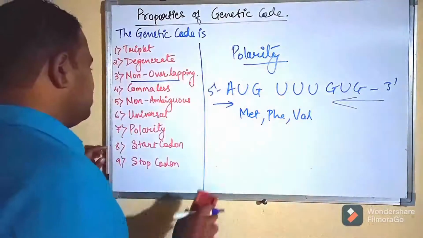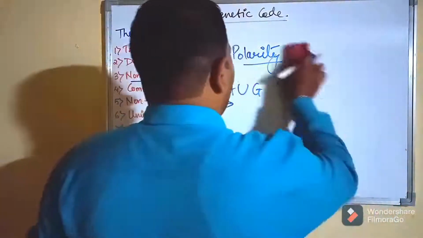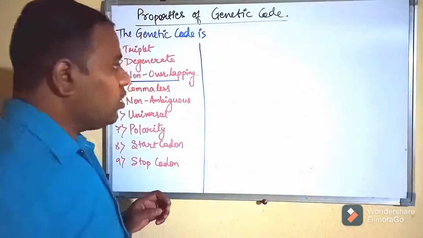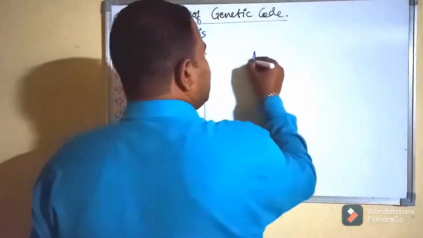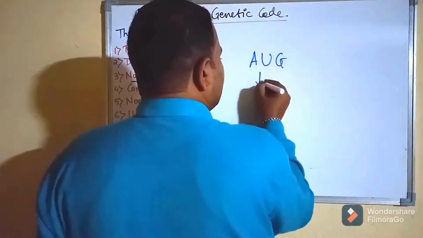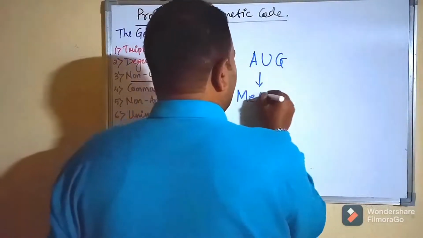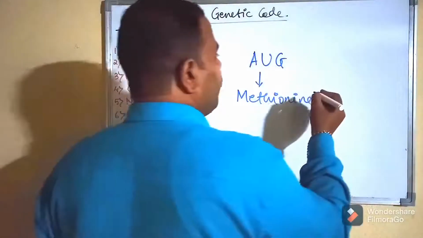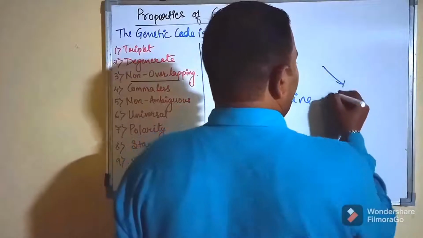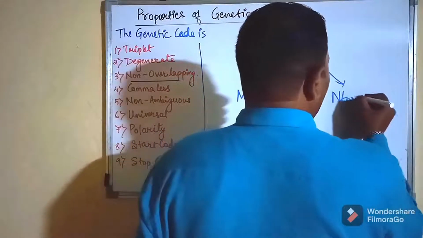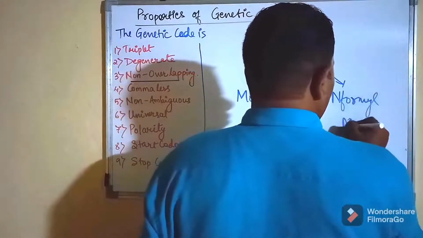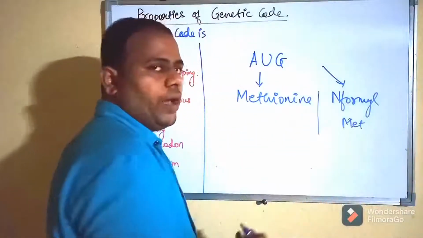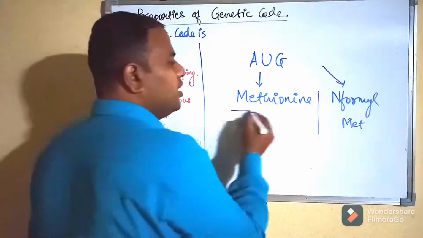Now let's see the next property, that is the start codon. Normally the codon AUG acts as a start codon, which codes for the amino acid methionine. In bacteria, this same AUG codes for N-formyl methionine. There is a slight modification here. Normally in a eukaryotic cell it is methionine only.